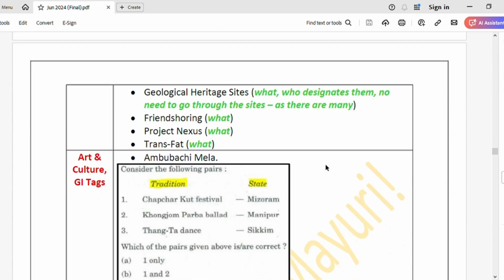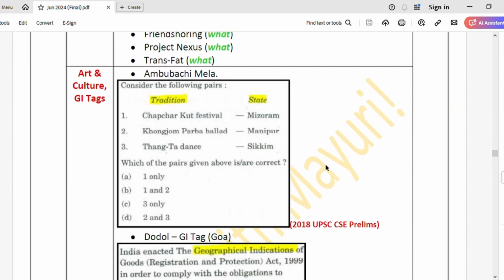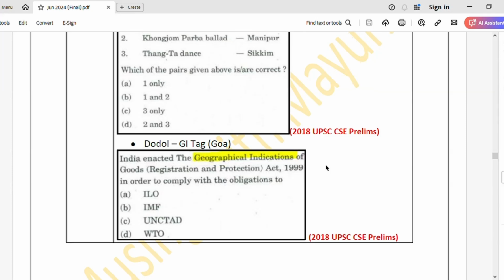Okay, that's it. Then talking about the next segment, that is art and culture and GI tags. I have attached one snippet. They have asked three festivals and the states to which they belong. So similarly, you may collect for the Ambubachi Mela, which takes place in Assam, right? Okay. Next, the list of GI tags.